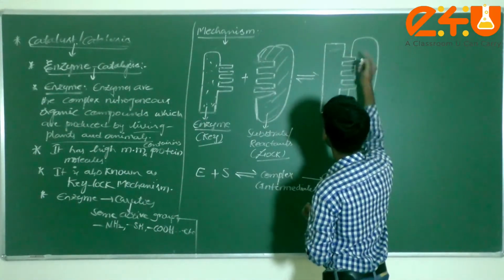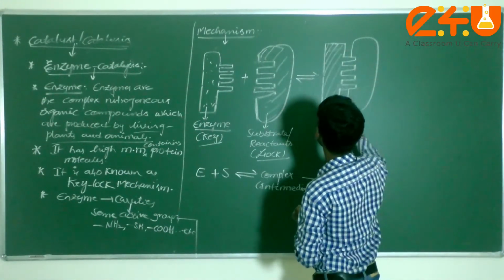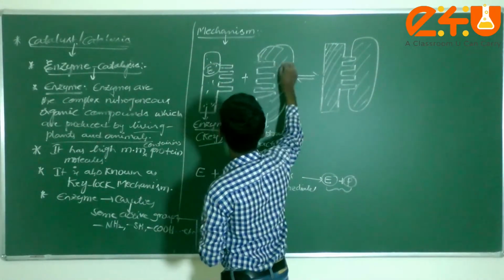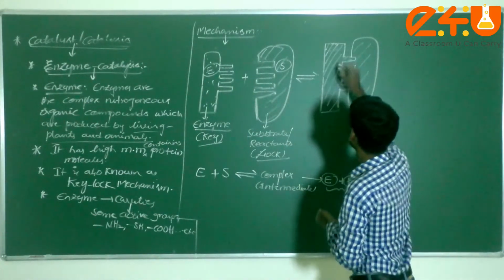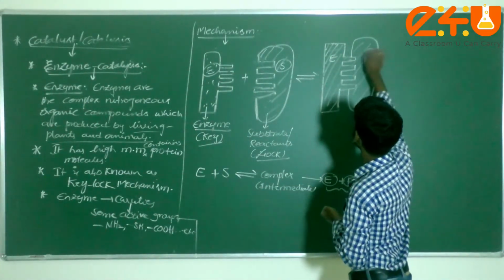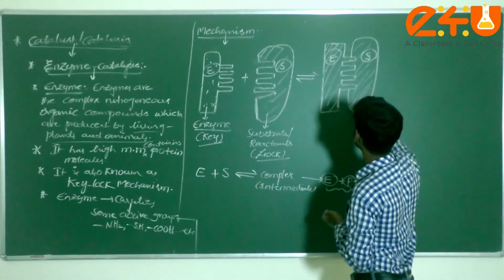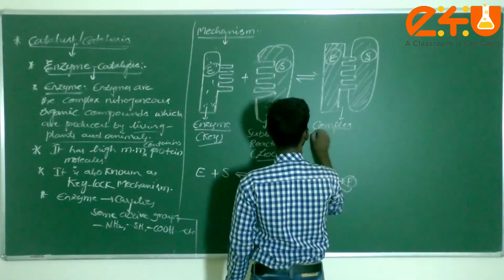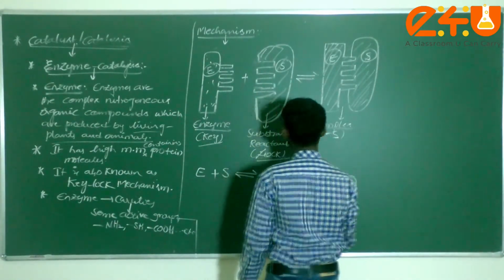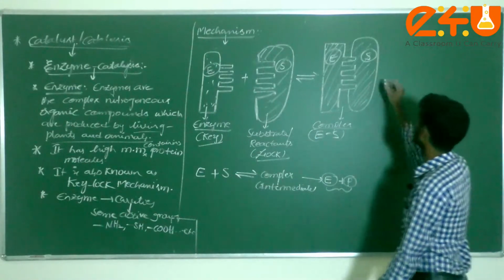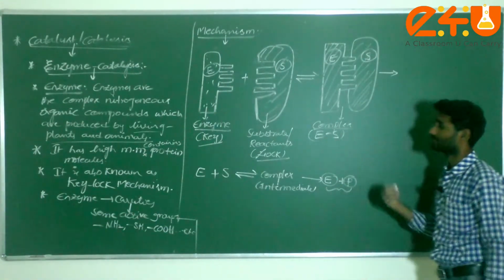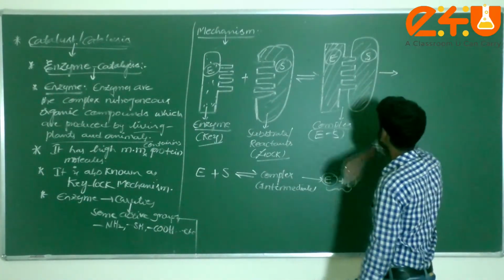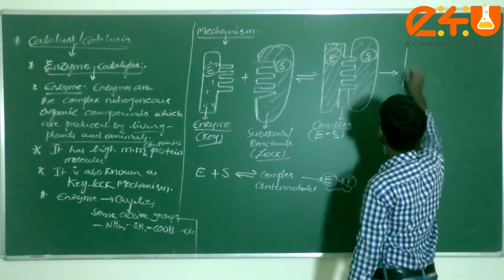Initially this is E and this is S. Now this is the enzyme, this is the substrate. Am I correct or not? This is called one complex intermediate, the ES complex. And finally, to form the product, desorption takes place, just like the adsorption theory we discussed.